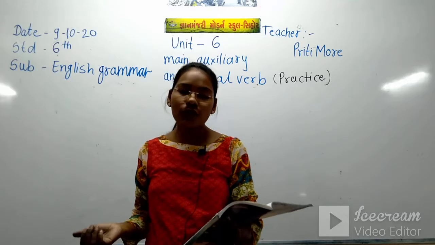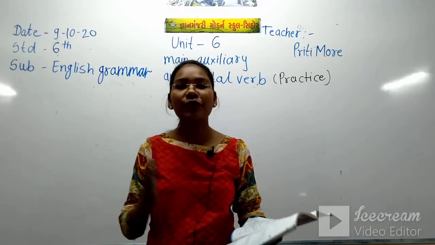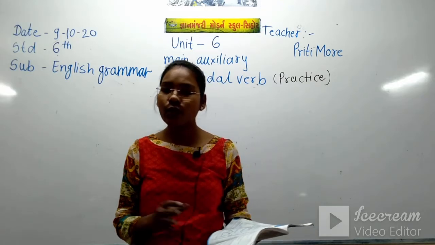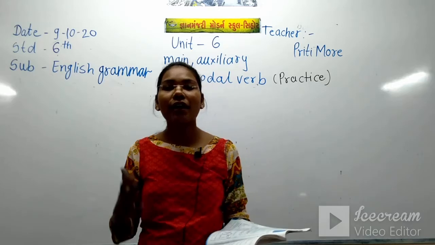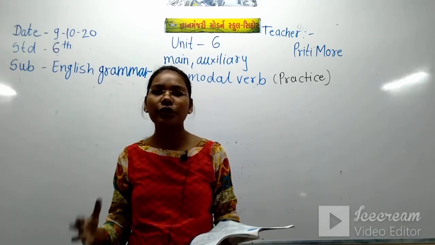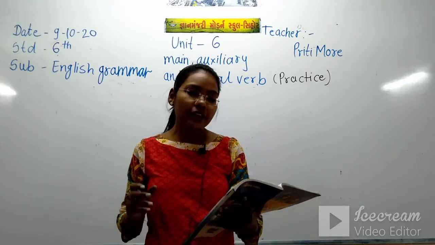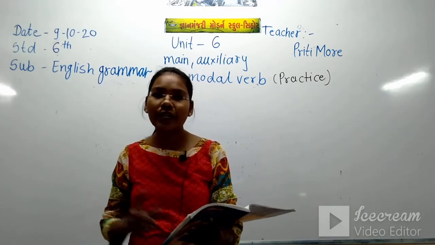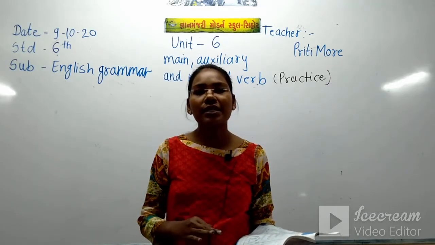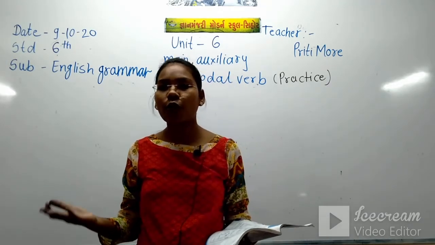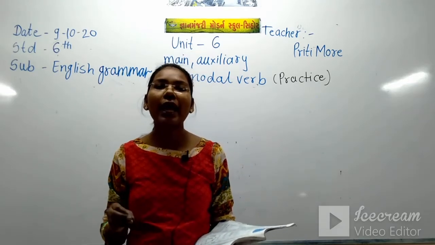Even the modal verbs we have seen. Modal verbs also come before the main verb, but the modal verbs have a different intention in sentences. For example, we have seen the uses of can and could. Can is the present form and could is the past form of can. We use can and could to show ability.